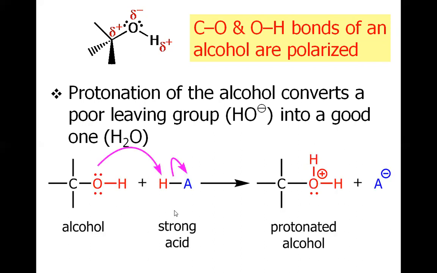So whenever there is an acid in the reaction of alcohol, the first step must be the attack of the alcoholic oxygen on the acidic proton, making a protonated alcohol. Now this OH has become a good leaving group. Initially it was a poor leaving group. Now it has become a good leaving group.